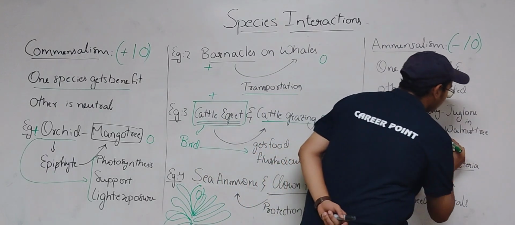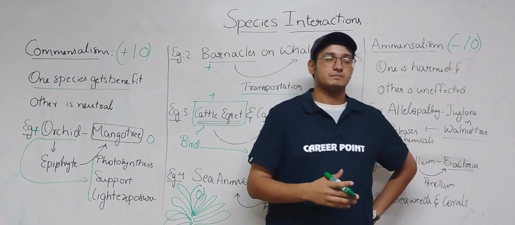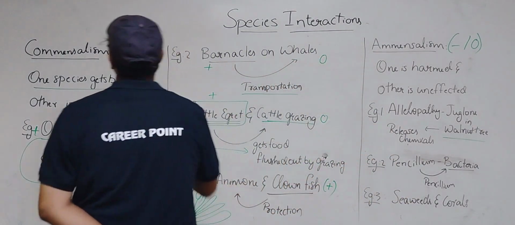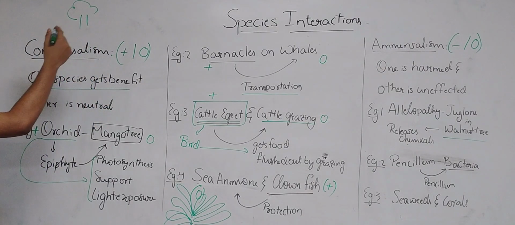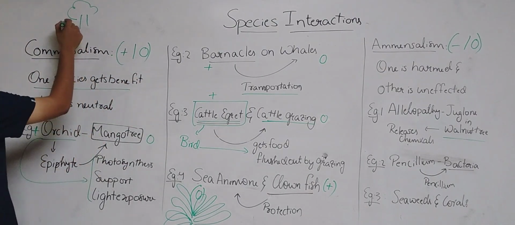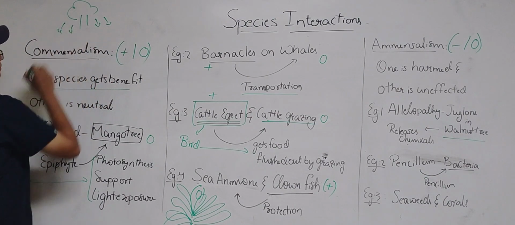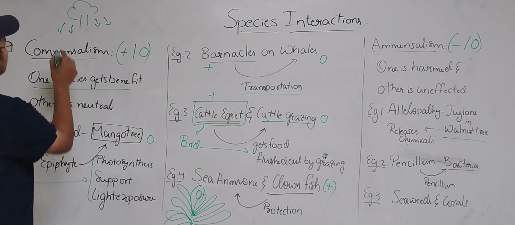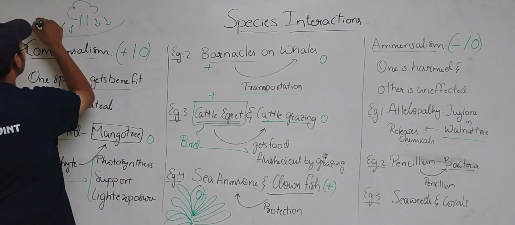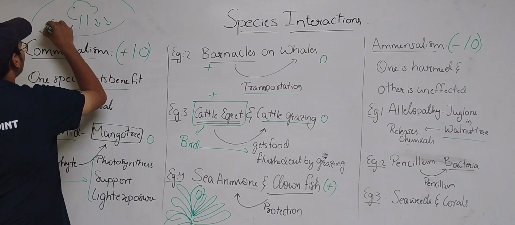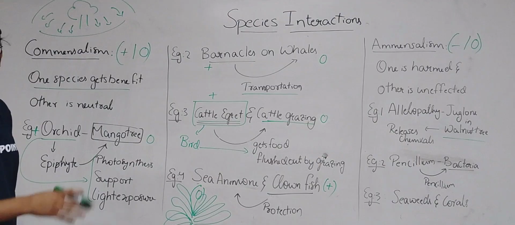What this walnut tree does is, it releases some kind of enzymes or chemicals onto the ground. What these enzymes do is, they won't let other plants grow on the land. Where these enzymes are present, other organisms or plants cannot grow.